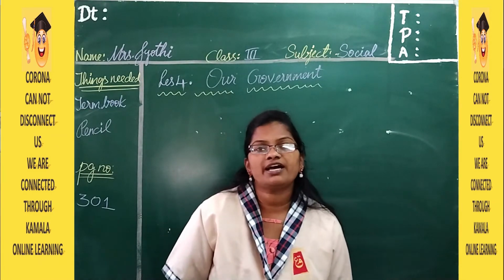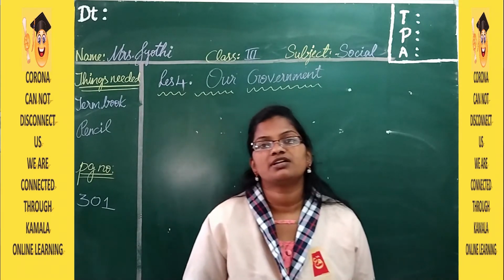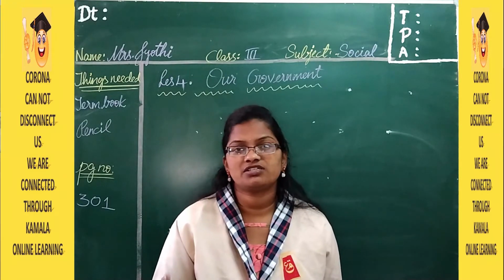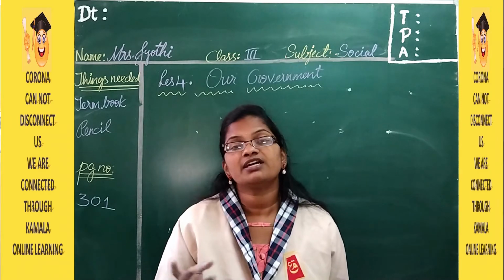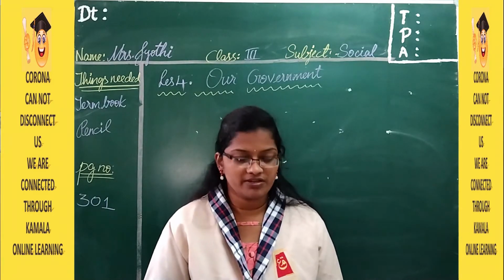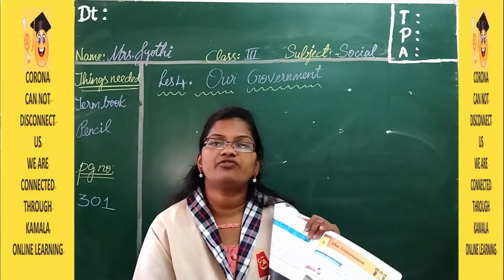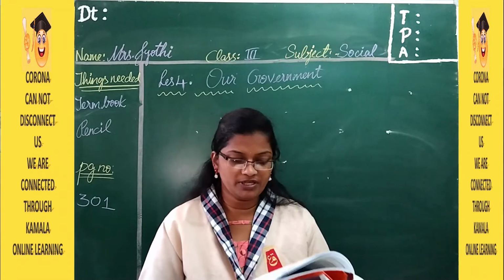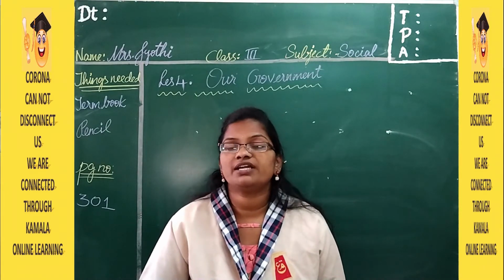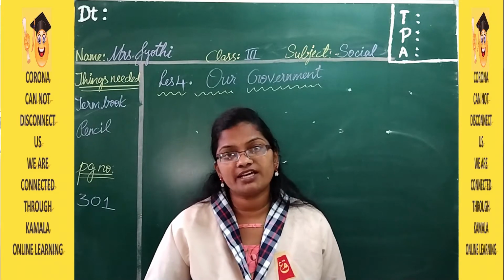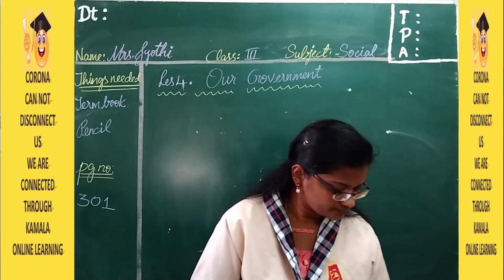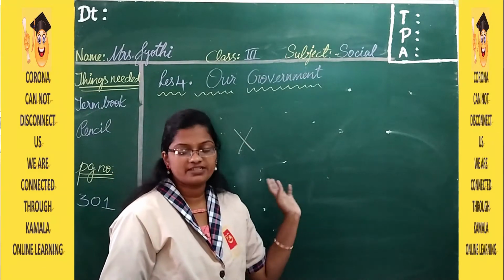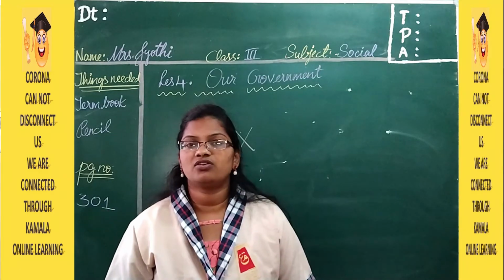Each and every country has its national flag, national symbols. Yes, even we also have national symbols. Like we have national flag, national flower, national fruit, national animal, national tree, national game, like these different things. Here you have 4 pictures and you have to identify out of that which are our national symbols. First one is national animal. What is our national animal? It is tiger, but here the picture is lion. So cross it, in the sense, give a cross mark like this in the form of X. So the first one is wrong.